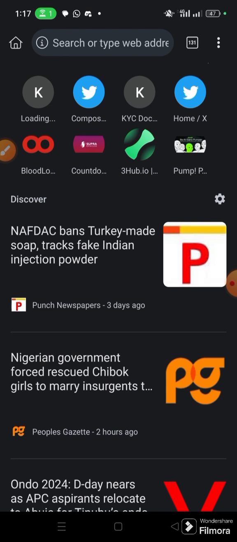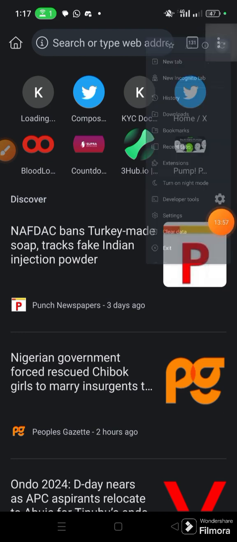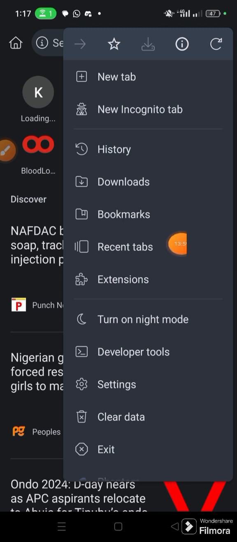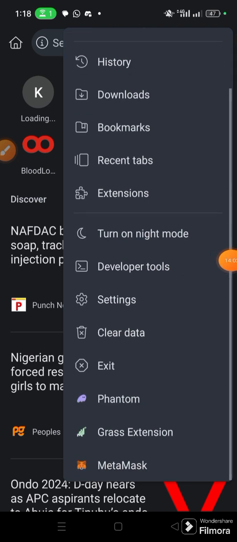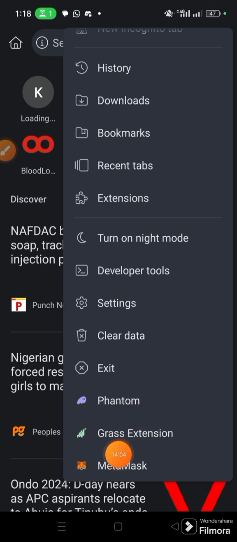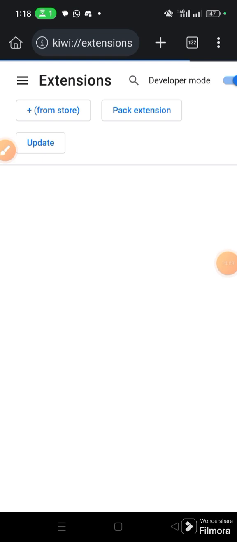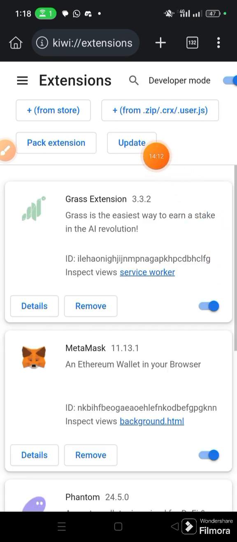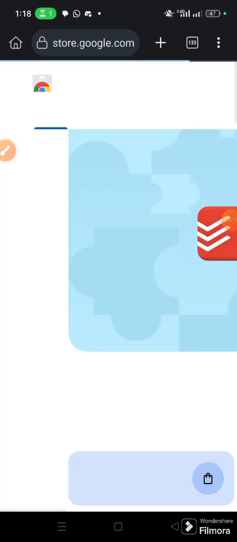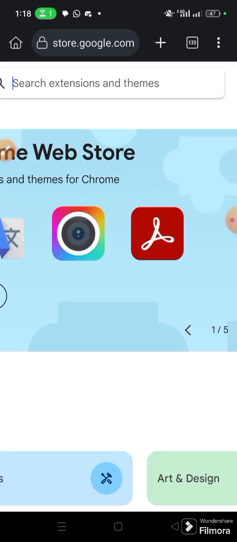So for instance, if you want to install the MetaMask extension, how do you do that? You click these three dots, and then you're going to see extensions. Anyone that you have installed, you are going to see them down here. So now click extensions. When you click extensions, you're going to see from store. Click from store, and it will open up the Chrome Web Store, and then you will have to search.